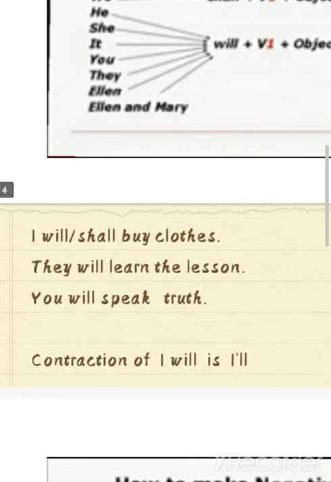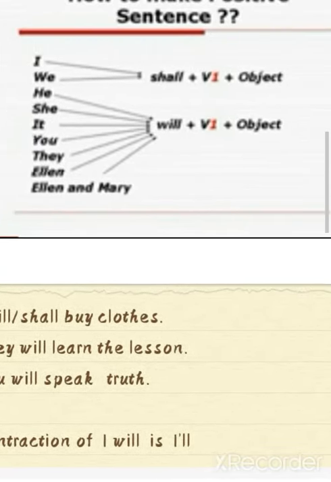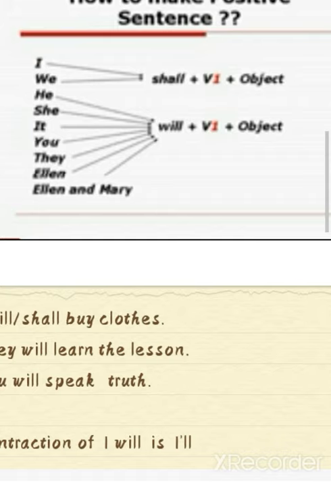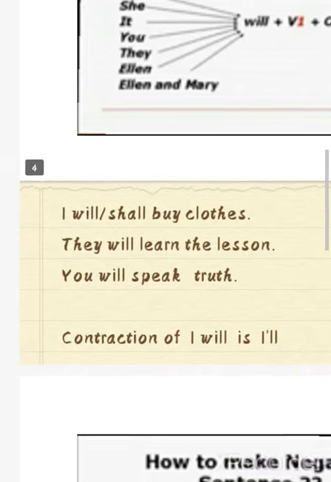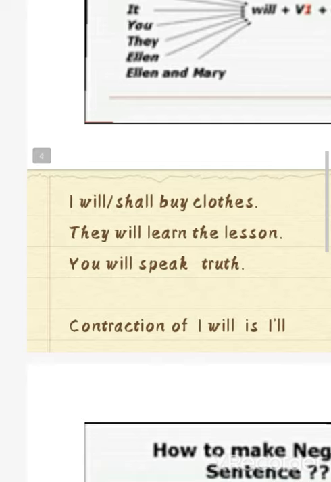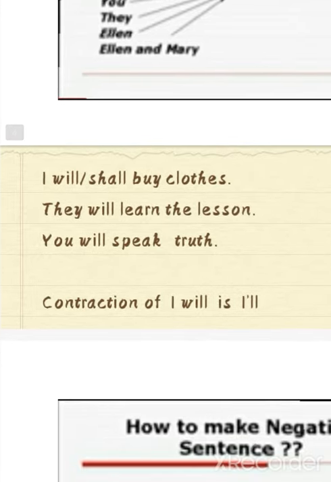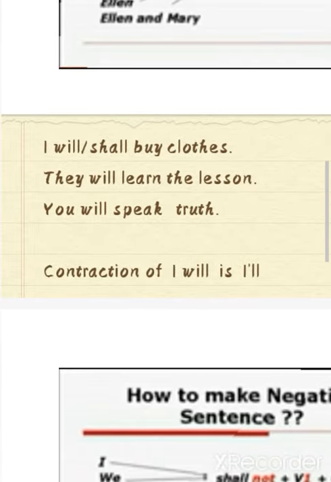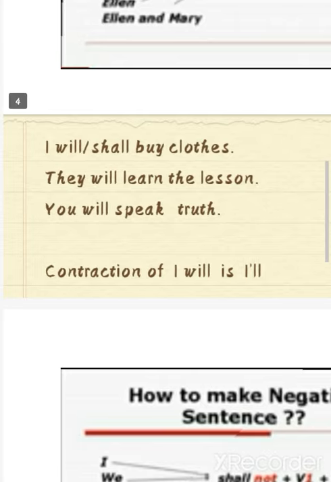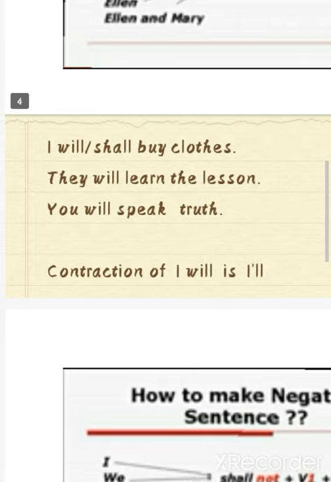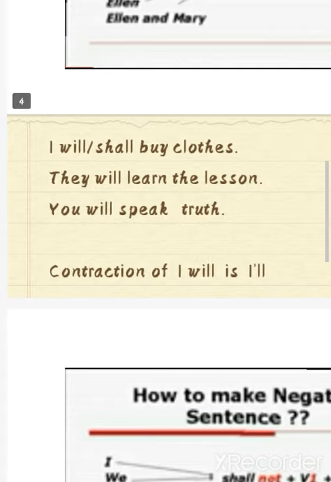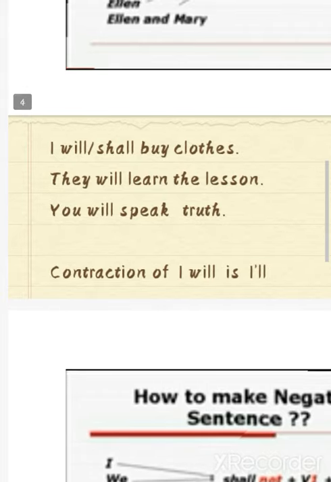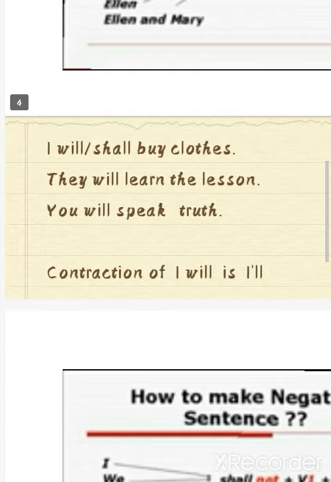You can see some examples here. After your subject there is a helping verb shall or will, then V1, the first form of verb, and after that you place your object. I told you that a sentence can be made without an object; it is not necessary to have an object in a sentence. I will and shall, you are supposed to use both. If you look at academic criteria, you are supposed to use shall with I and we, but I am telling you the trend is changing, and modern English speakers usually use will with all the subjects. I hope you have understood it.